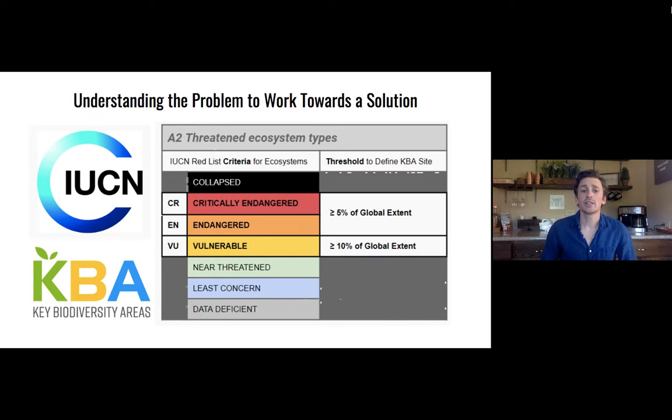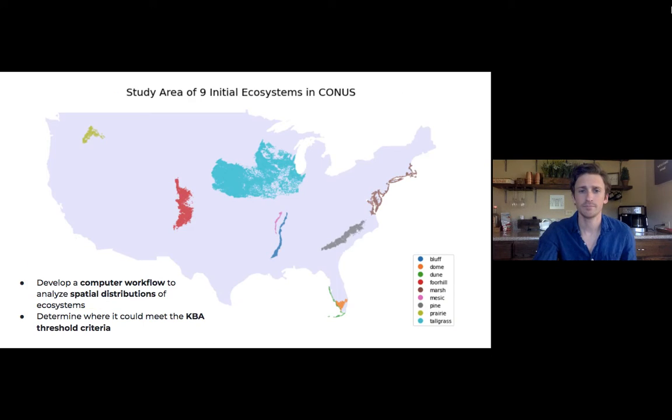Currently, the standard is set so that a KBA can be identified at a site that comprises 10% of the global extent of an ecosystem defined as vulnerable by the IUCN, or at 5% when the ecosystem is at the higher risk, critically endangered, or endangered level. A concern is that the KBA minimum threshold criteria may interact with ecosystem types that naturally occur with very different spatial patterns, such as those that occur only as highly dispersed small patches or as long, linear features such as in coastal zones. Our team examined 9 different terrestrial ecosystems across the continental United States, presented here.